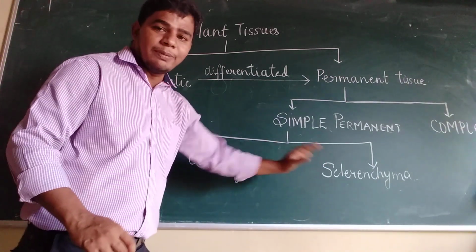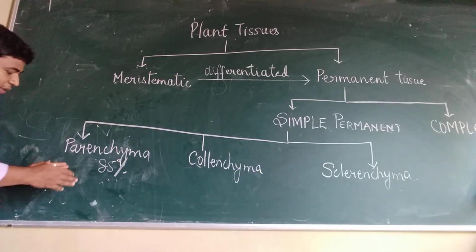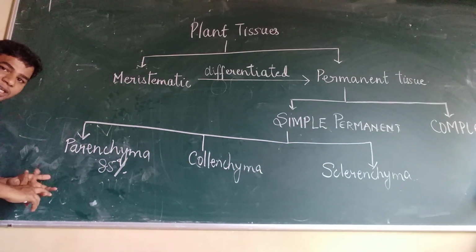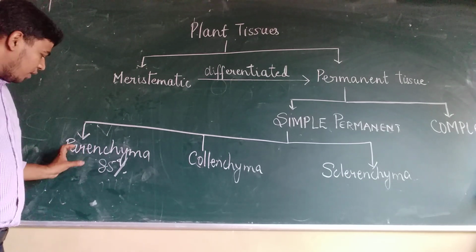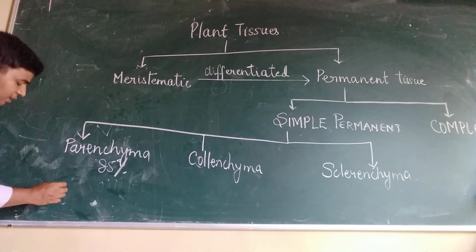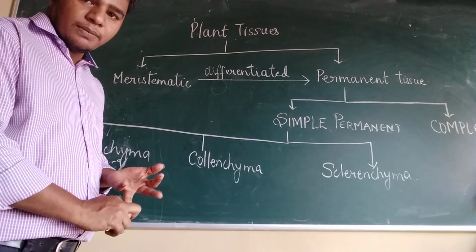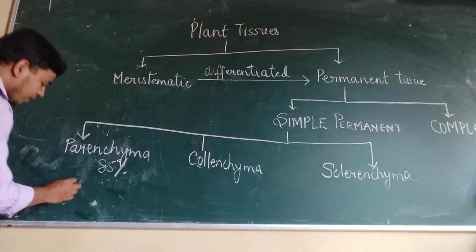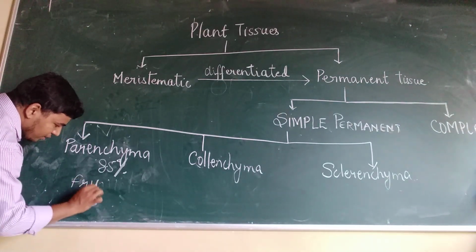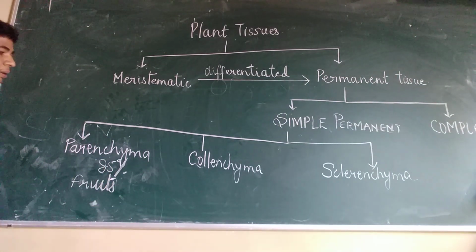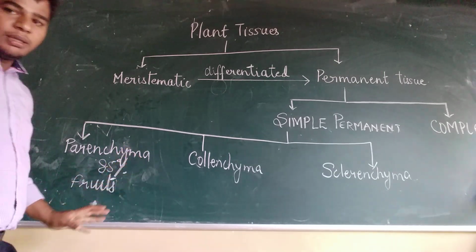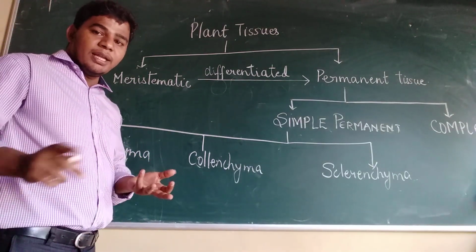Similarly, in all the three types, we have to know where they are present and what is the function. Now, parenchyma are mostly present in fruits like banana, apple, kokum, which I had shown you, but also in the stem they are present at the pith and the cortex.